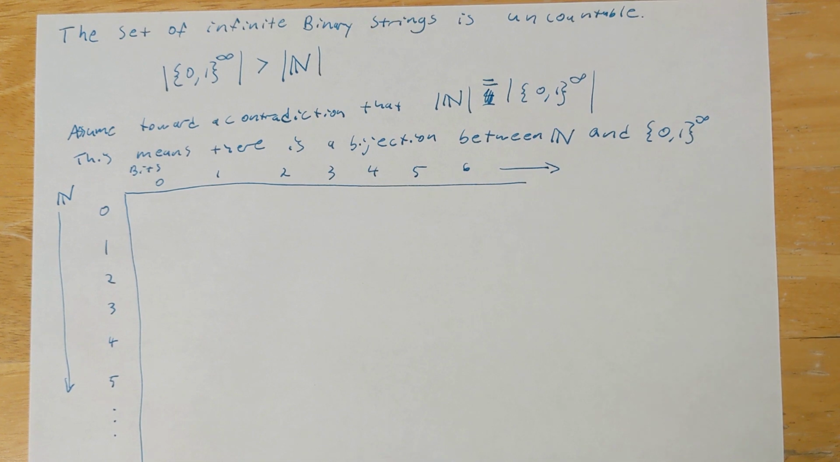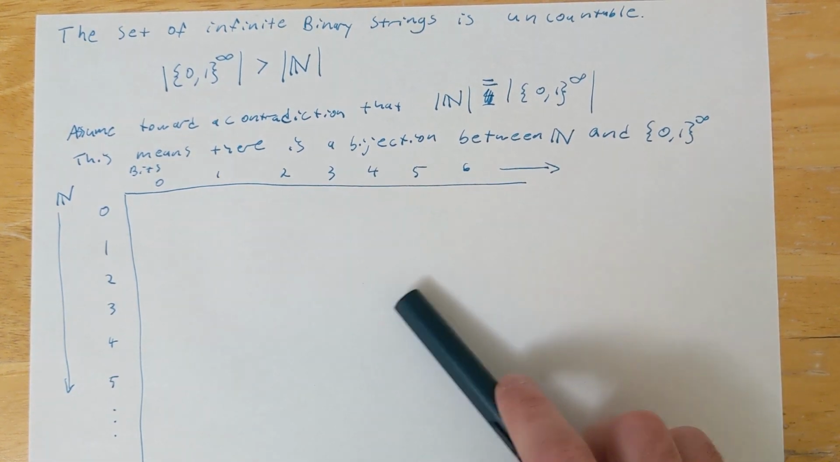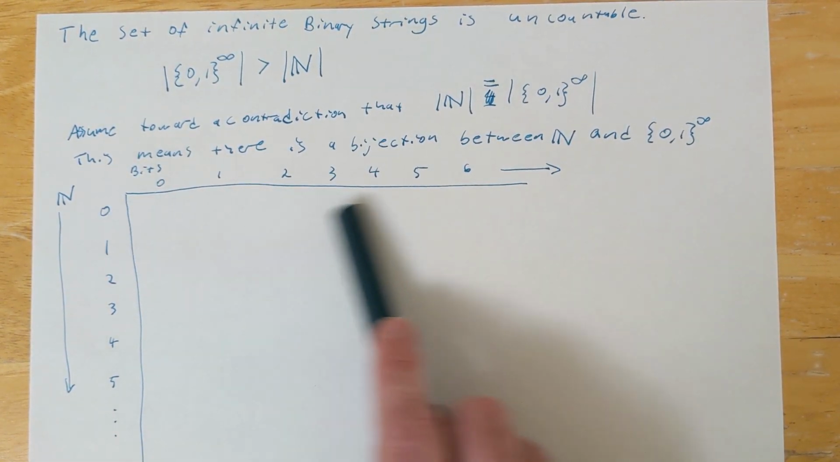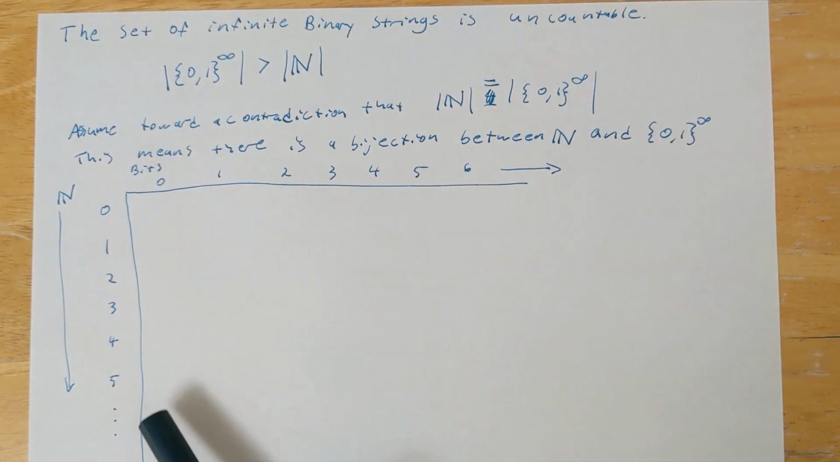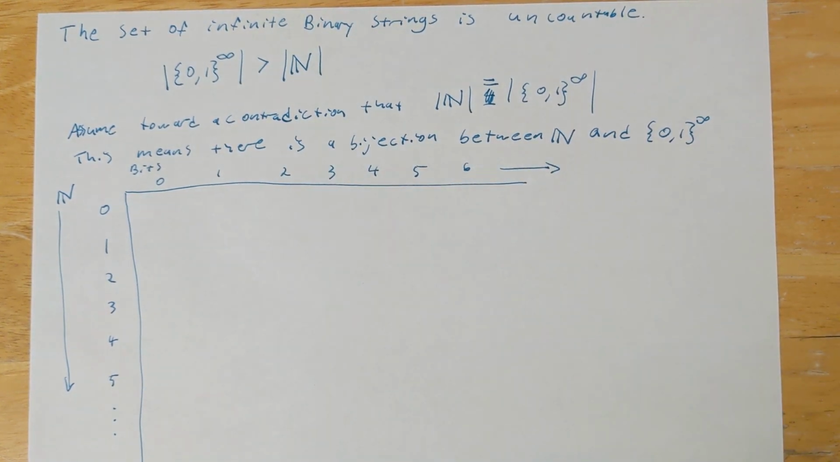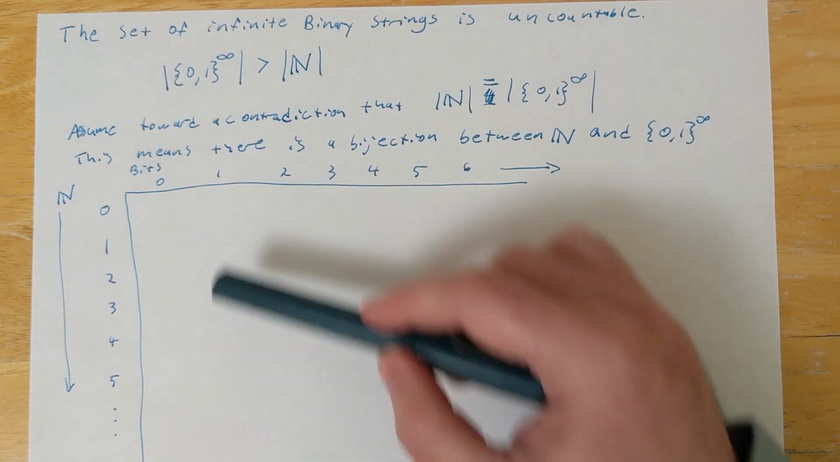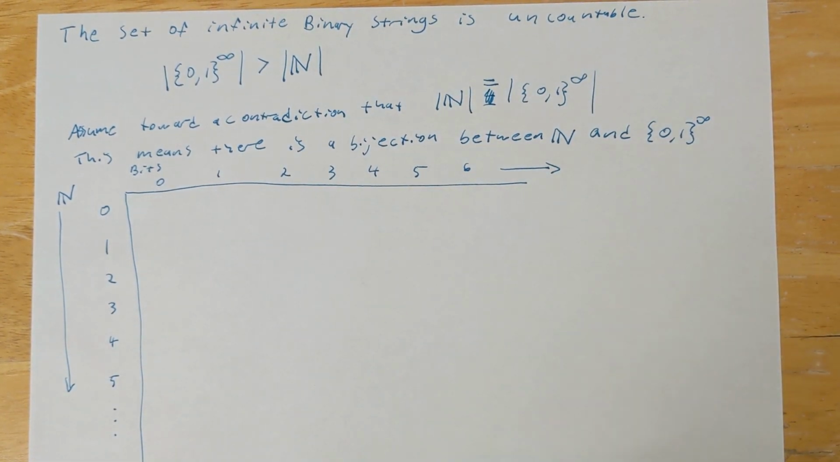So this is how this list might look. In this list, each row is going to be one of our infinite binary strings. The first row is going to be whatever 0 is associated with, the second row is whatever 1 is associated with, and so on. And then we're going to list all of our infinitely many bits in the columns. So the first column is going to be the first bit of our string, the second column is going to be the second bit of our string, and so forth.